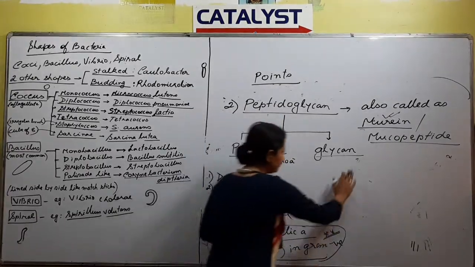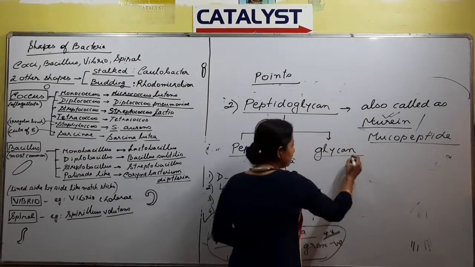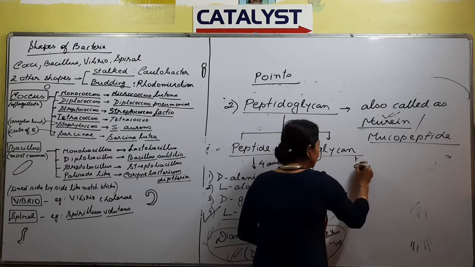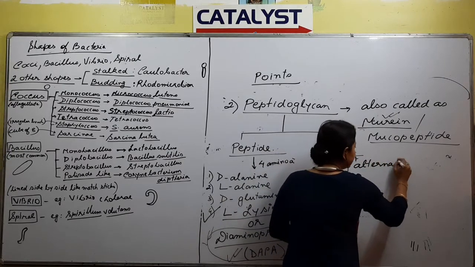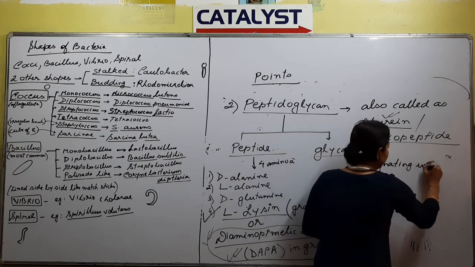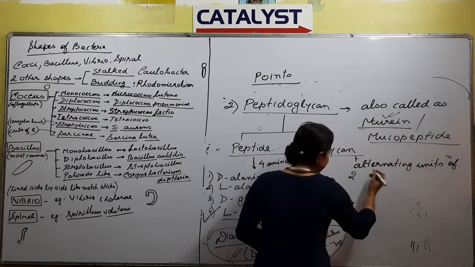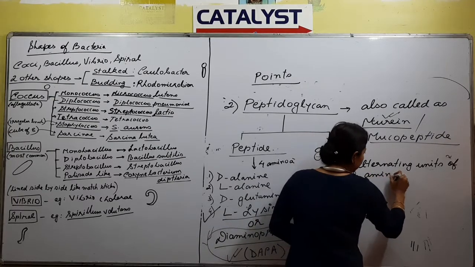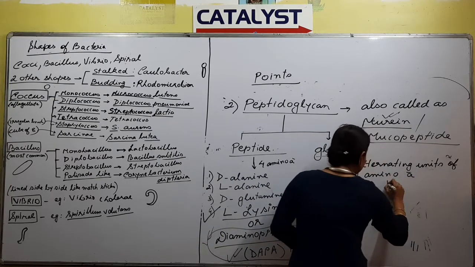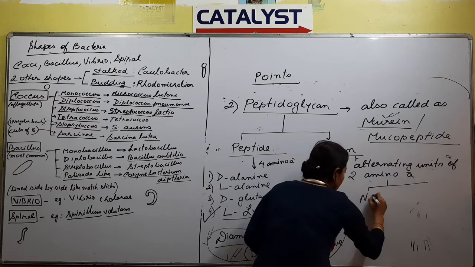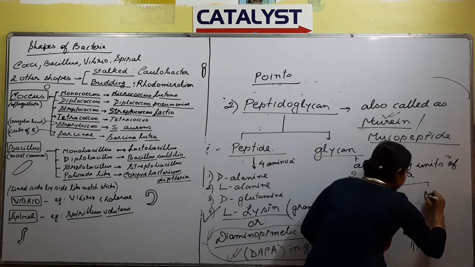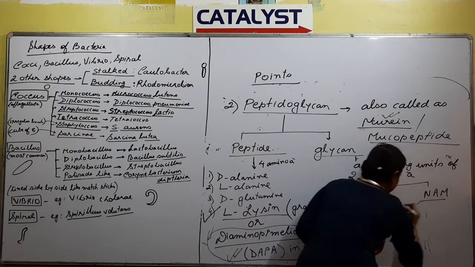Next, in case of the glycan part, it is also made up of alternating units of two amino acids. What are the two? They are called NAG and NAM.